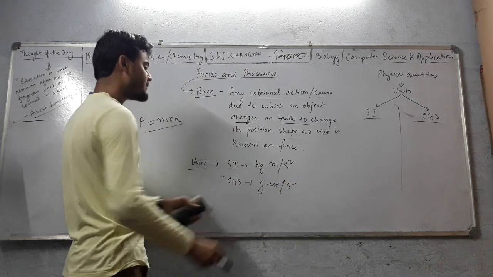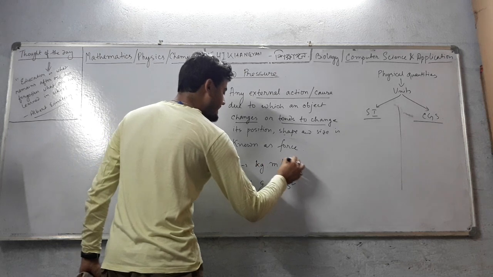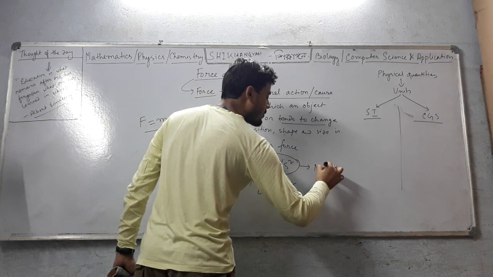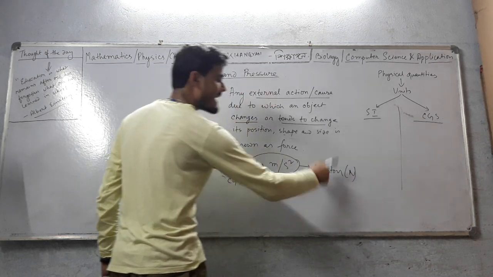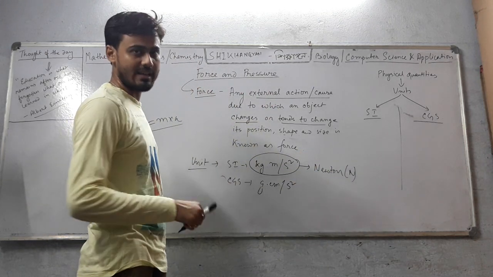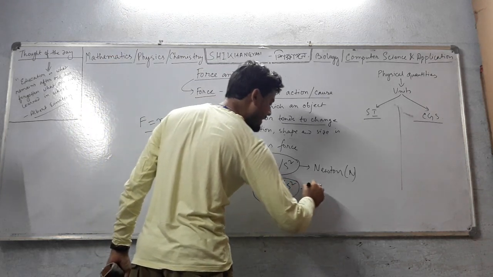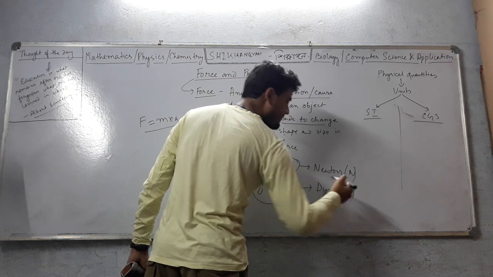So in CGS it will be gram centimeter per second square. Now this kg meter per second square is termed as Newton. This is known as the absolute SI unit of force, and this gram centimeter per second square is termed as dyne. Okay.